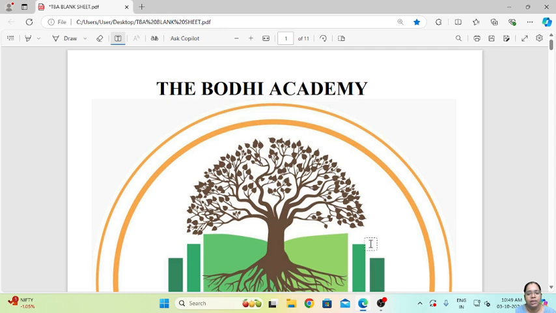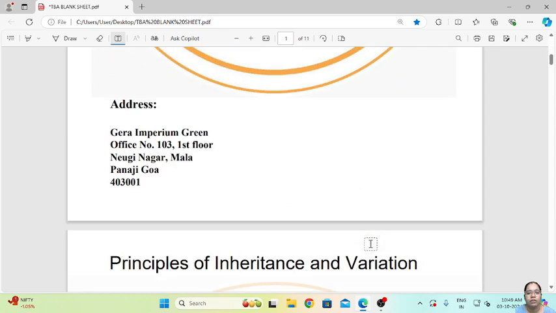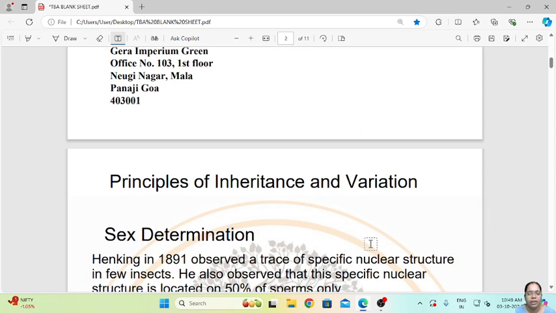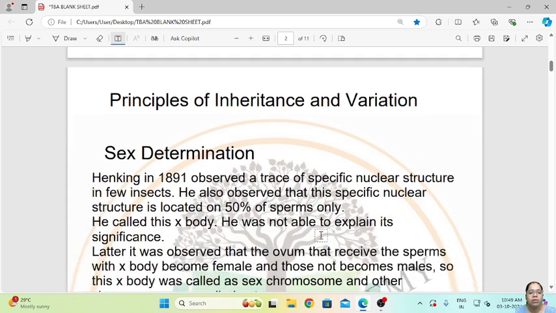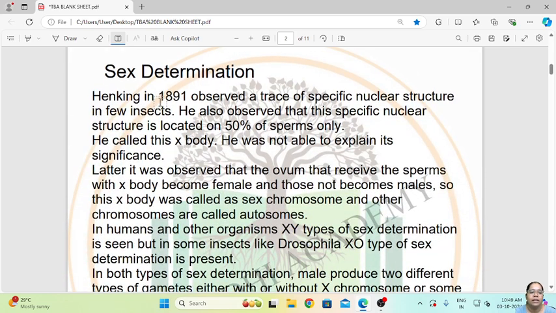My name is Shrutika and today let us continue with the last part of this chapter, that is principle of inheritance and variation. So today we will study about sex determination and we will also study about the various disorders related to the genes in human beings. So what is sex determination?